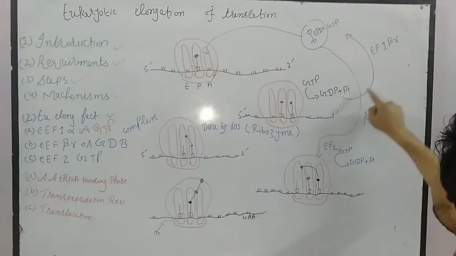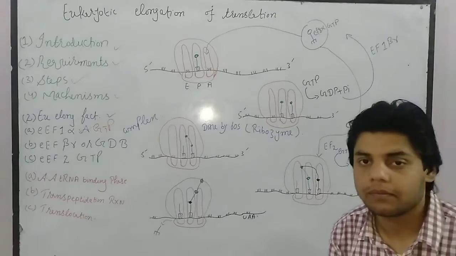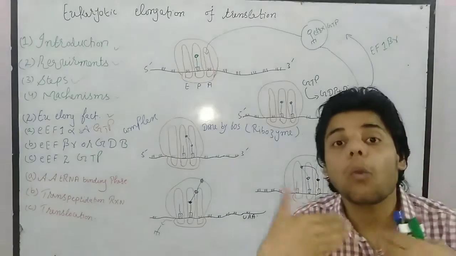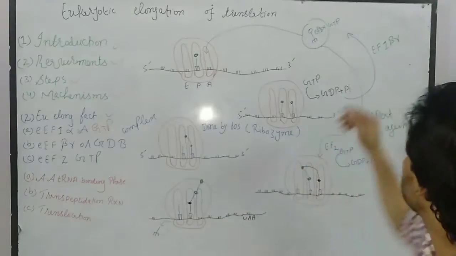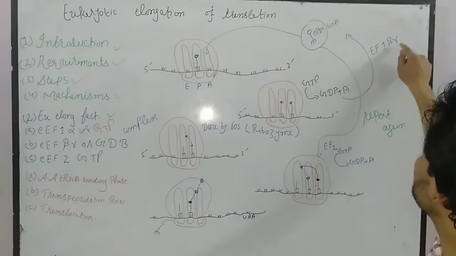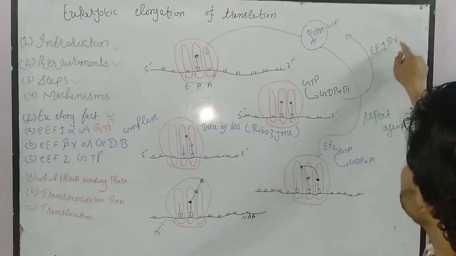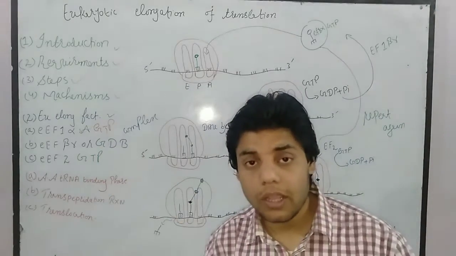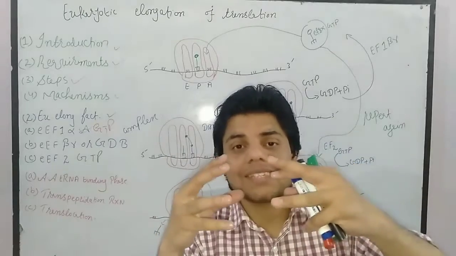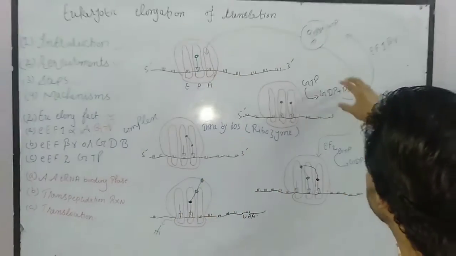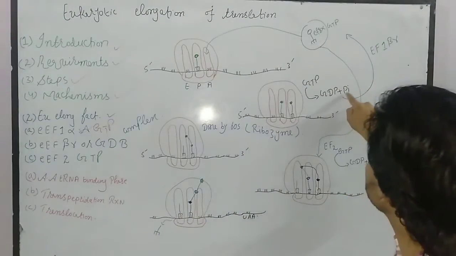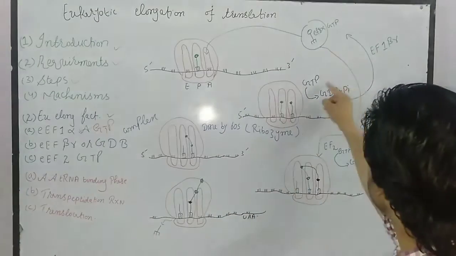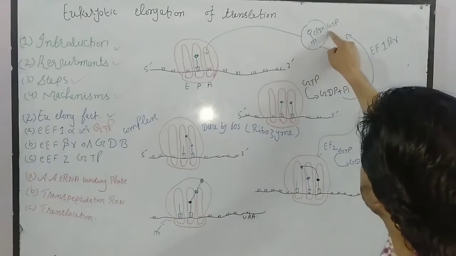Okay. After that, what happened? This GDP and inorganic phosphate are again converted to GTP by which elongation factor? By elongation factor 1 alpha, beta and gamma, or by the complex EF1 beta gamma. These complexes are connected together and they will bind to this GDP and inorganic phosphate, and convert it into GTP.